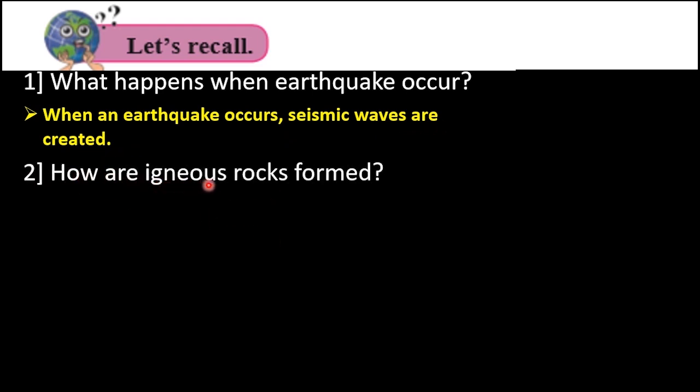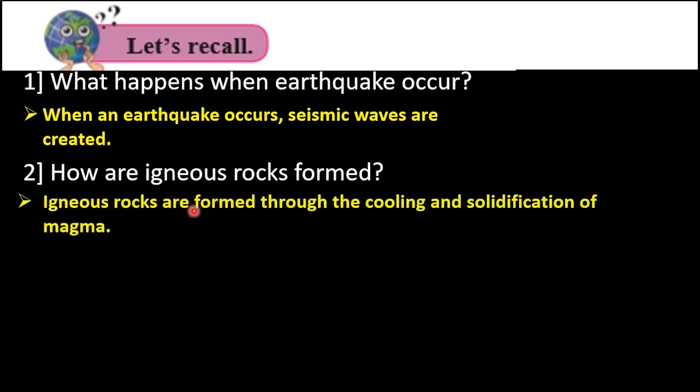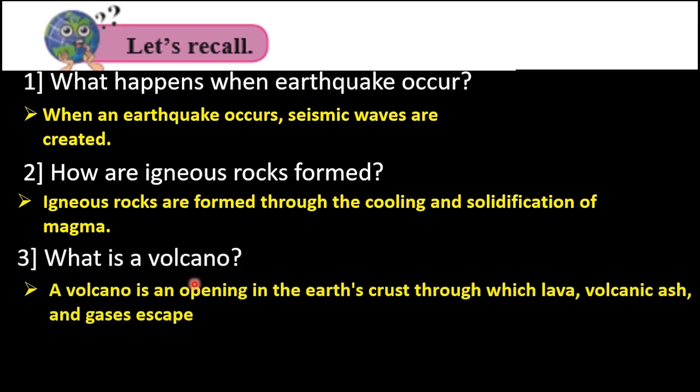Second, how are igneous rocks formed? So we know that igneous rocks are formed through the cooling and solidification of magma. Question number 3, what is a volcano? A volcano is an opening in the earth's crust through which lava, volcanic ashes, and gases escape.